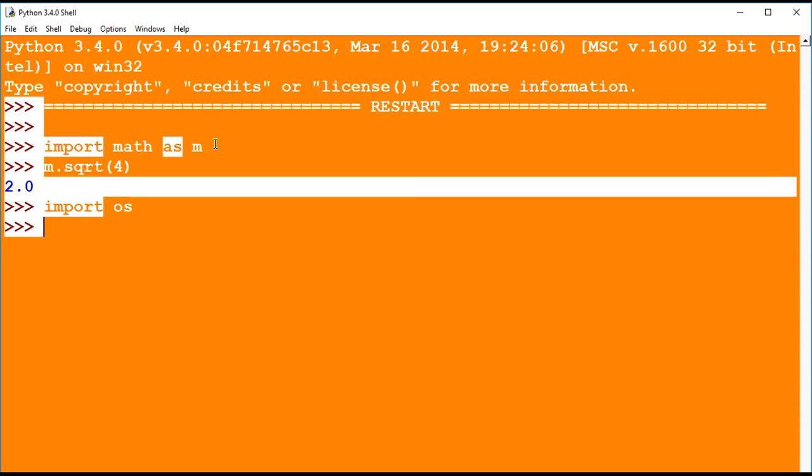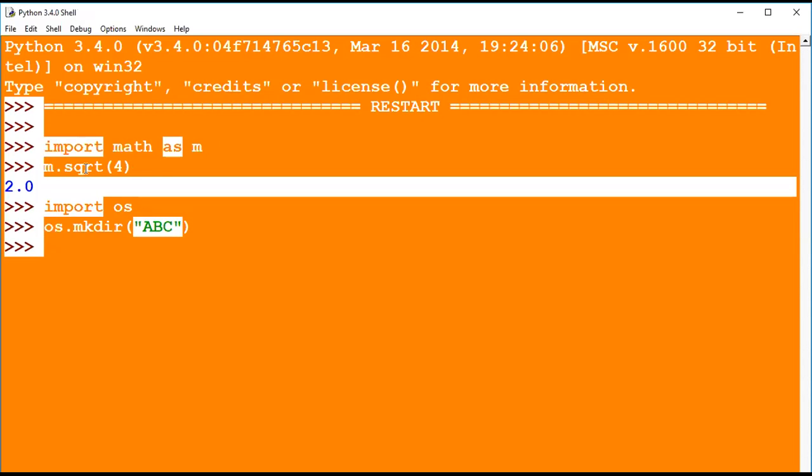Here OS dot mkdir. I am creating a directory here. Any name A, B, C I am giving here. This is a directory name. This directory will be created by Python.